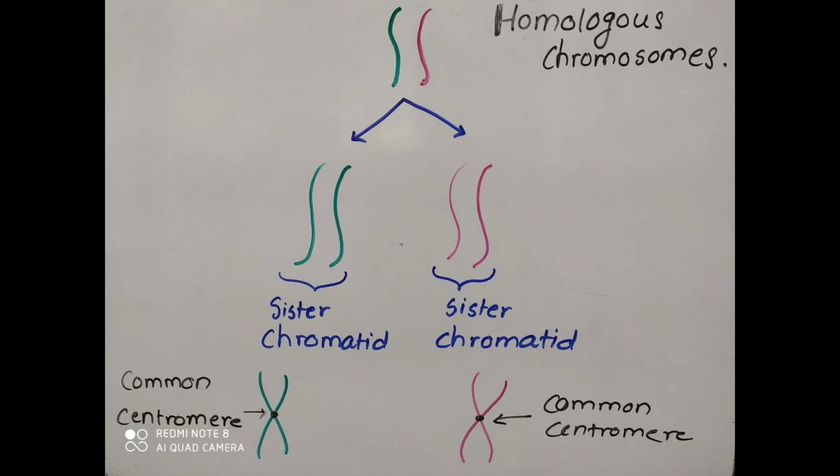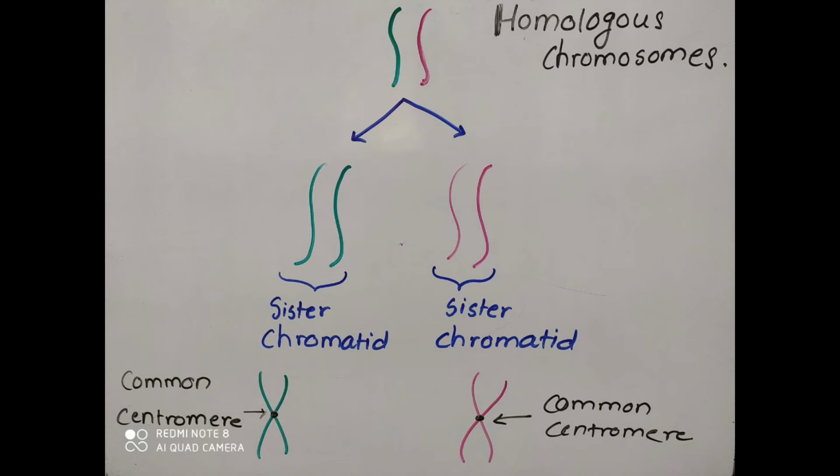Like this, these similar chromosomes remain closely attached with each other. So what happens with that? During mitosis, both the homologous chromosomes replicate themselves, that means they form a same copy of themselves. Here you can see that the green colored chromosome forms one more green colored chromosome and together they are called sister chromatids.